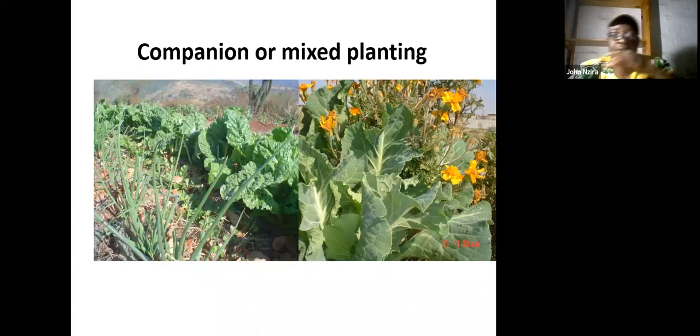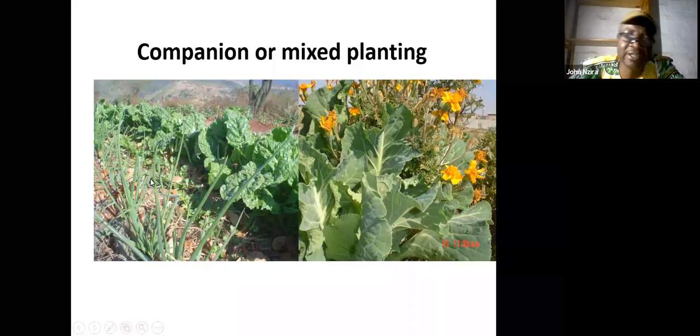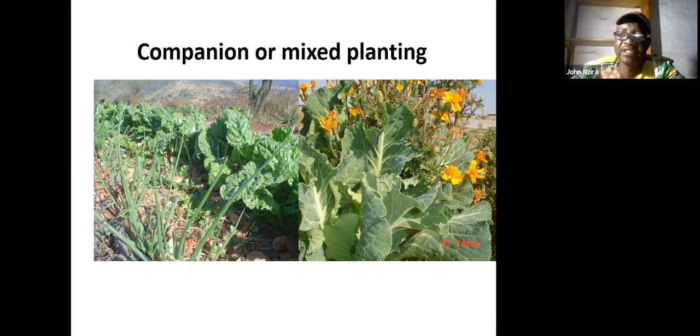See some of the things that I was trying to explain. On the right here, you have marigold and cabbage, and you see this cabbage is so happy, because it's protected by marigold. Marigold is the one with the orange flower, or closer to yellow, and it smells, and no insect is attacking. On the left here, you see onion mixed with the spinach. The onion is a strong smelling plant. It repels some insects that can attack the spinach. So this is about understanding the species that you can grow together.